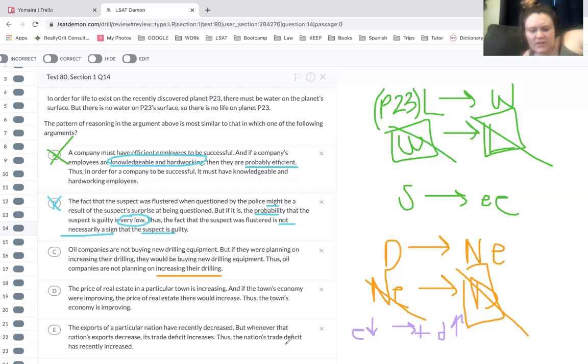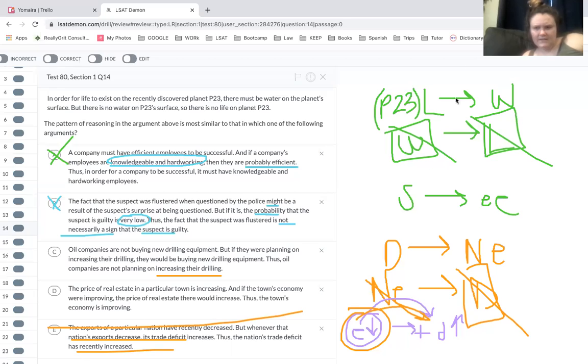Thus, the nation's trade deficit has recently increased because the exports have decreased. See, we're saying the same thing. We're saying when this happens, this happens. For this to be right, it would have to say the nation's trade deficit has not recently increased, therefore the exports have not recently decreased, or something like that. Yeah.